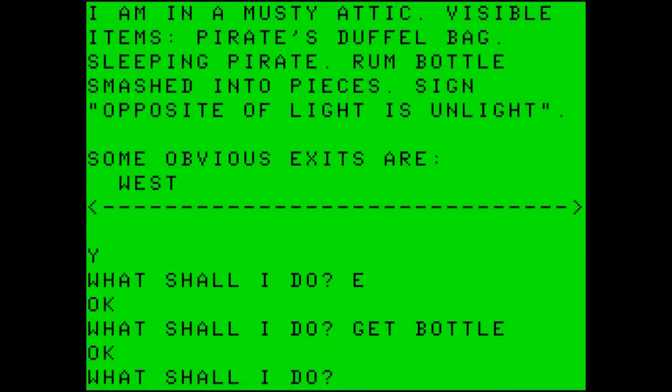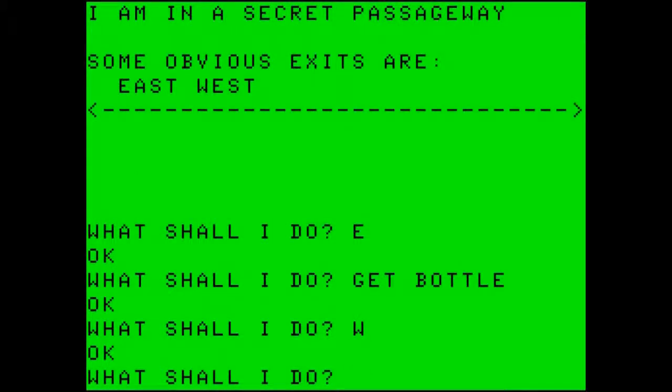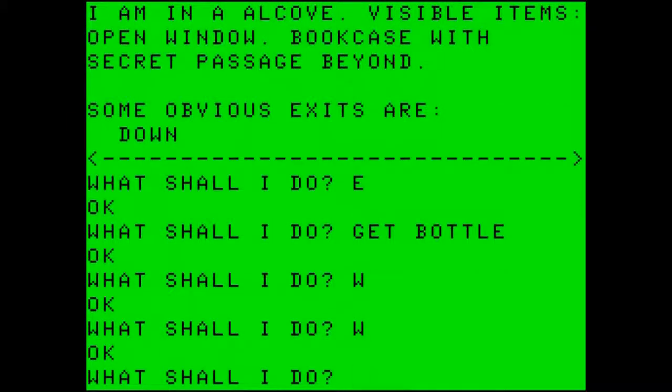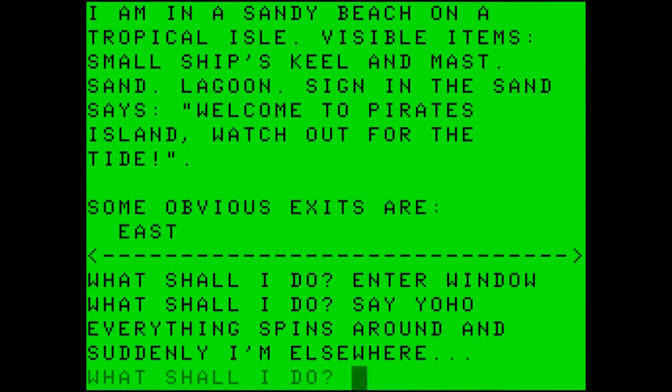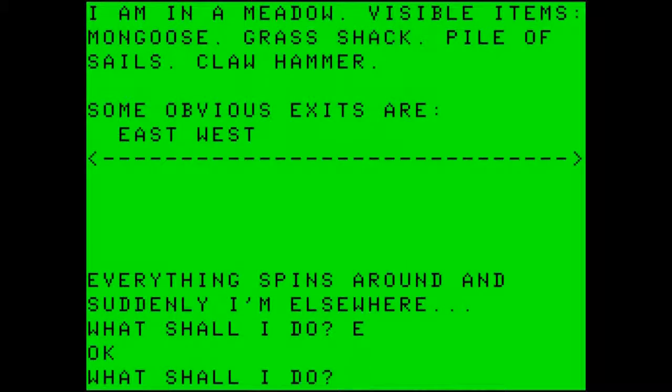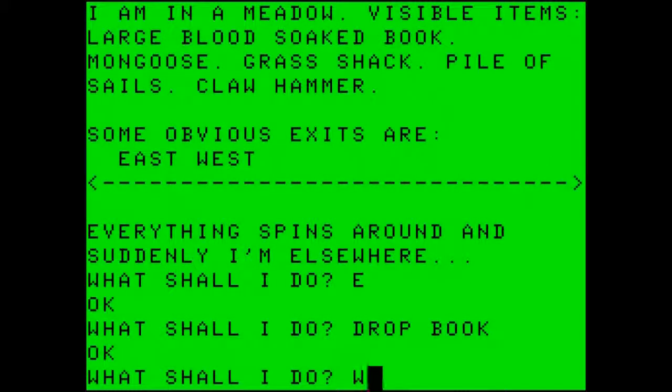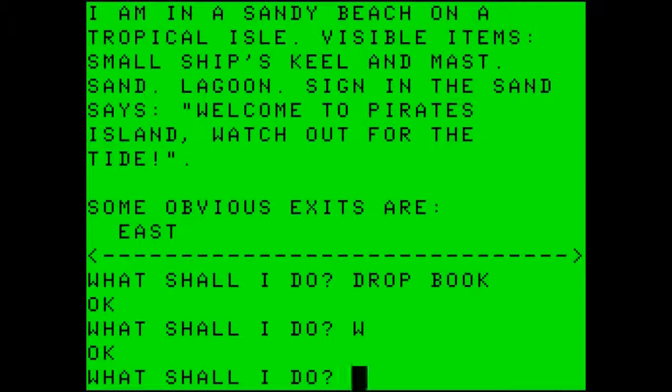And then we go west into the secret passageway, west again, into the alcove. Enter the window out onto the ledge. Say yo-ho. And we are back on the sandy beach. Here we want to go east, back to the grass shack area. We do not need the book right now, so let's drop the book. Go west.